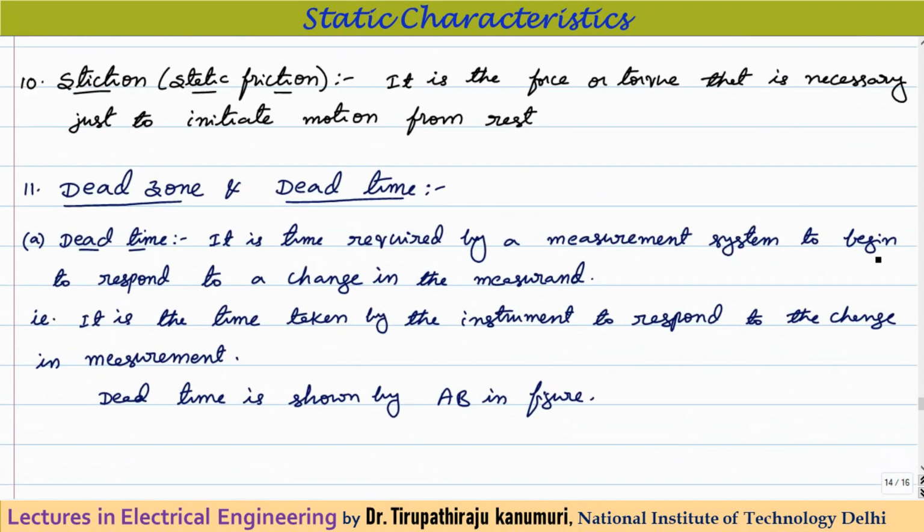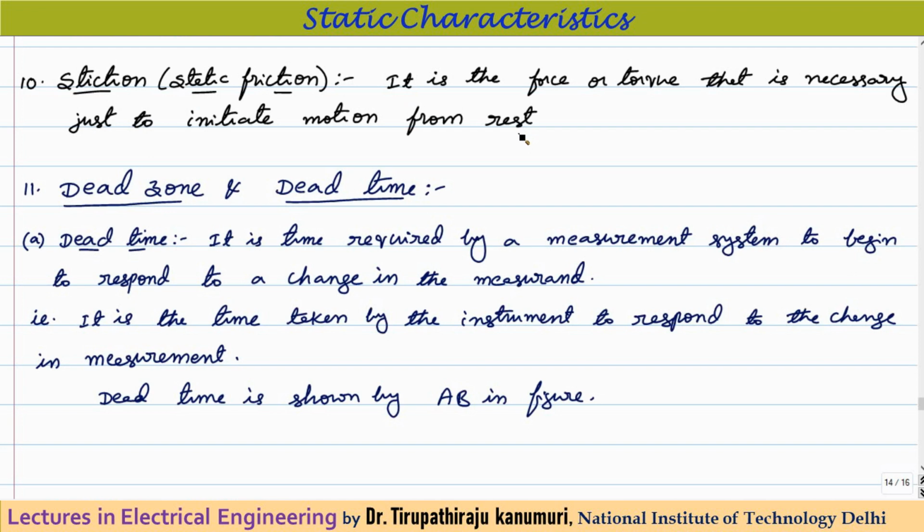There is another term which we commonly use, called stiction. Stiction is nothing but static friction. Static means when you are gradually changing your input from 0, at what point your pointer will start moving. That is indicated by the static friction, or we can define it in another sense: it is the force or torque that is necessary just to initiate motion from rest. That means it is the minimum force or torque required so that your pointer will move from the 0 value.